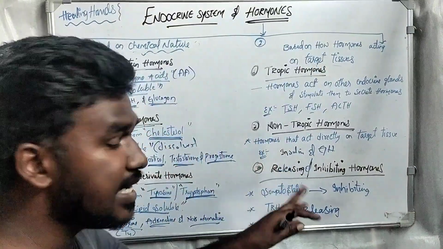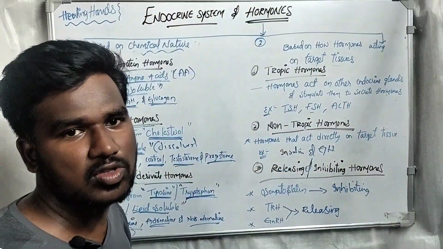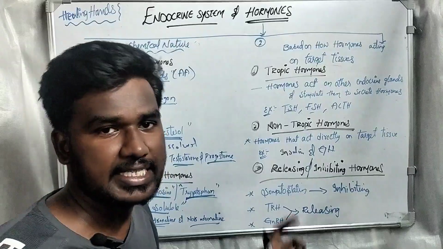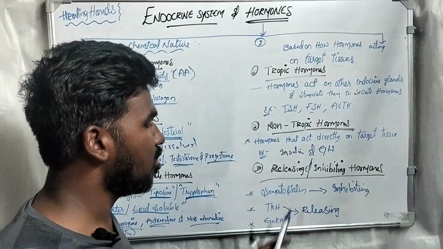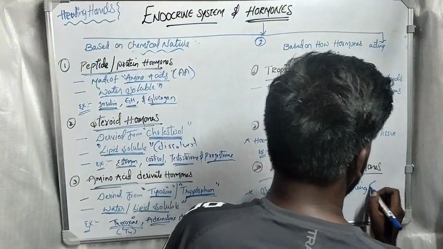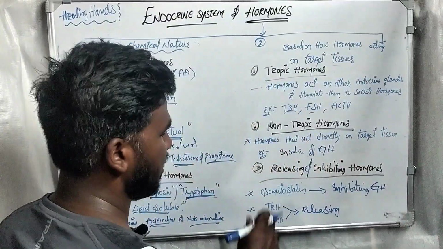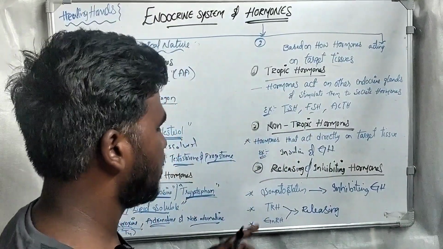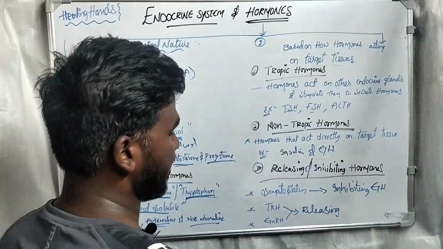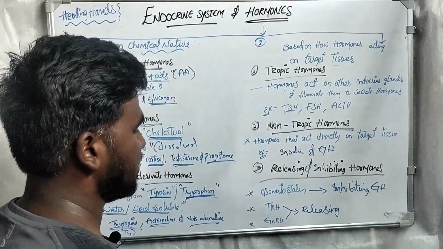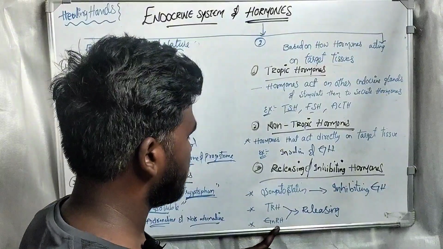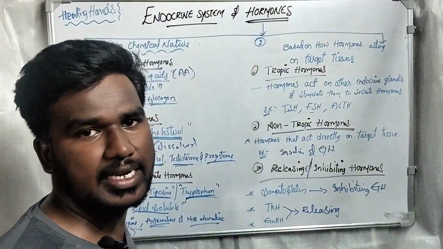This somatostatin inhibits the release of growth hormone. Somatostatin is a hormone which inhibits or stops the release of growth hormone. Next, TRH, thyroid releasing hormone. This hormone helps in the release of T3 and T4. And gonadotropin releasing hormone.